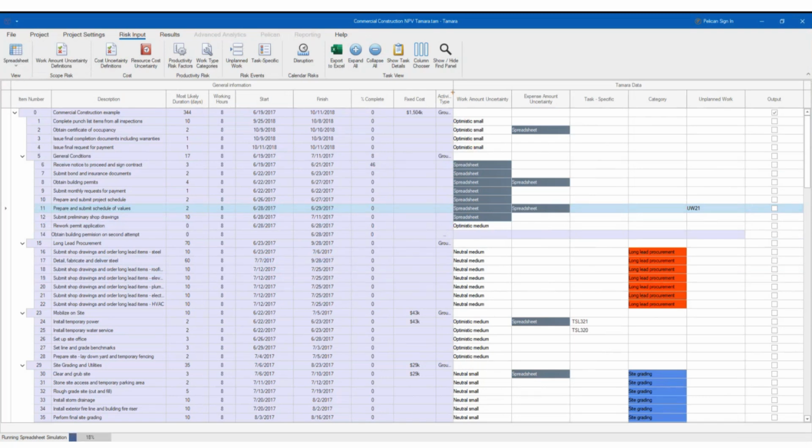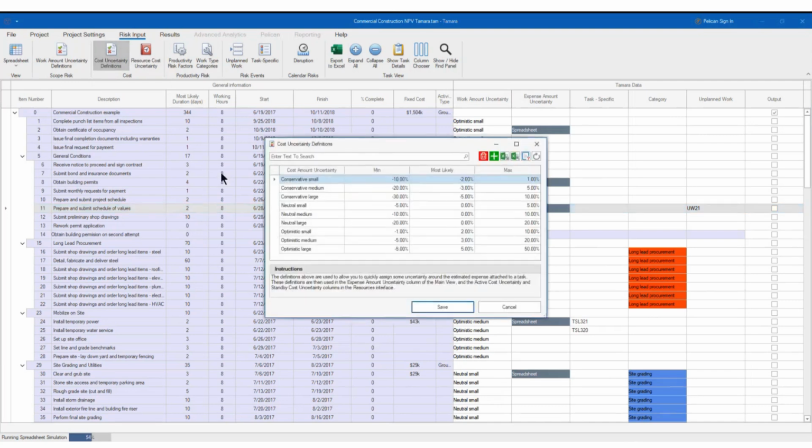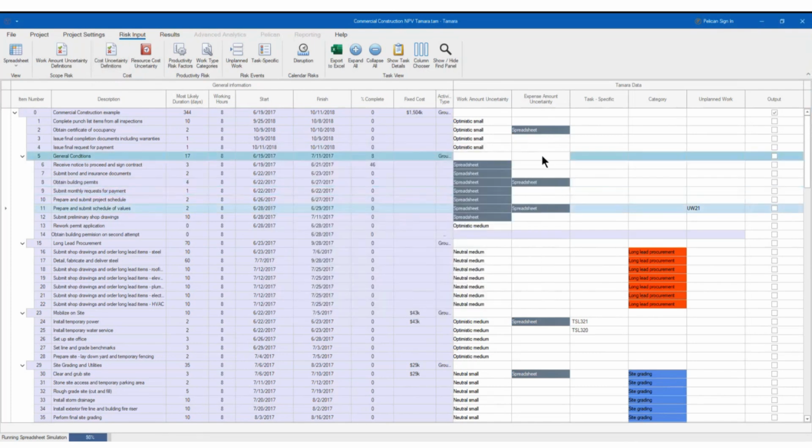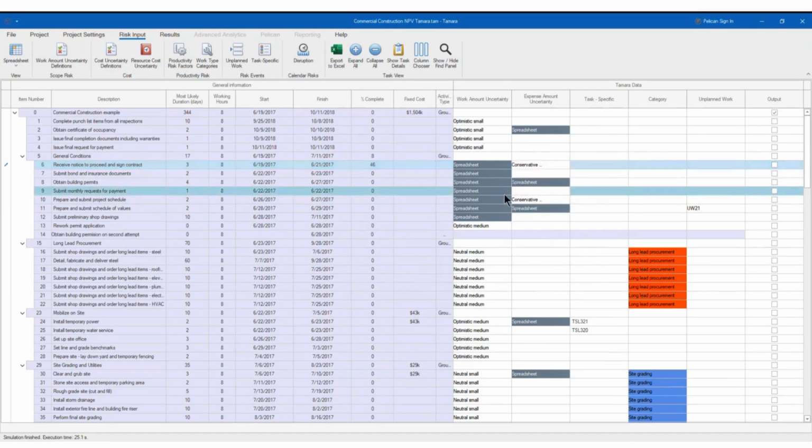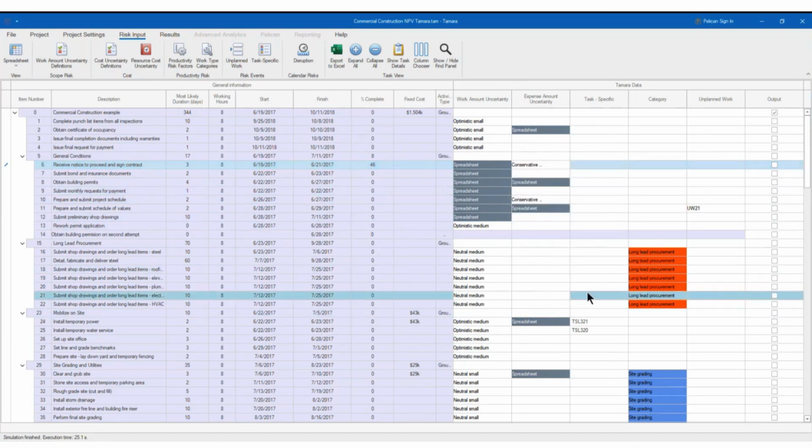Now, we've explained a little bit of the work amount uncertainty. The expense amount is exactly the same, right? You have the different distributions, and you just have to select them here, like this. So it's exactly the same as I explained before, and that's very simple. Then you have the risks, and I'm going to explain a couple of things.